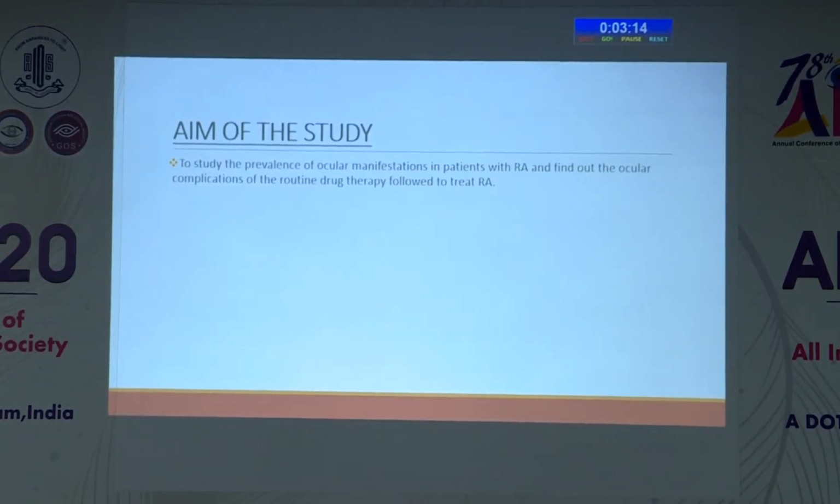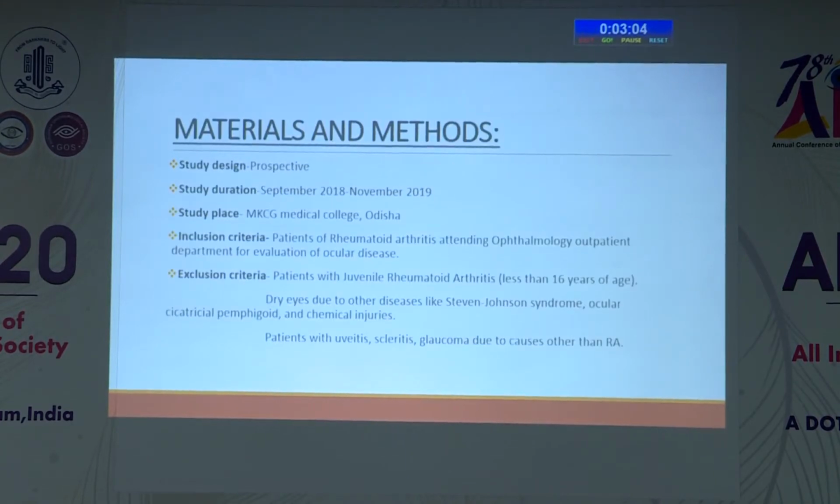My aim of the study is to study the prevalence of ocular manifestation in patients with rheumatoid arthritis and find out the ocular complications of the routine drug therapy followed to treat RA. It is a prospective study done between September 2018 and November 2019 at MKCG Medical College, Odisha. Patients of rheumatoid arthritis attending the ophthalmology OPD for evaluation of ocular diseases were included in my study.